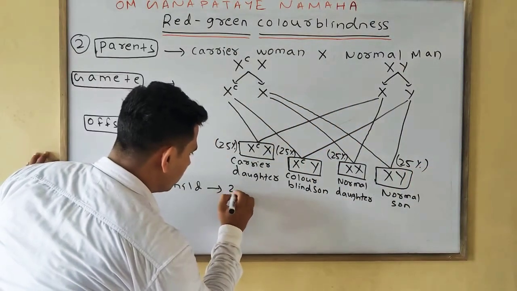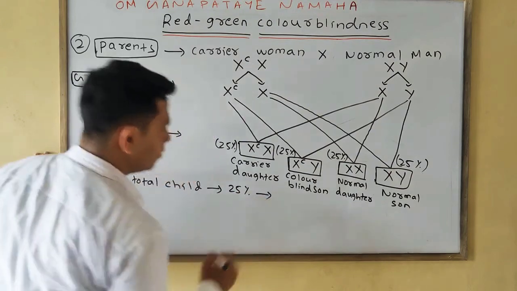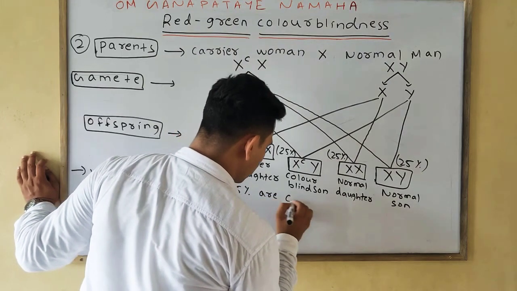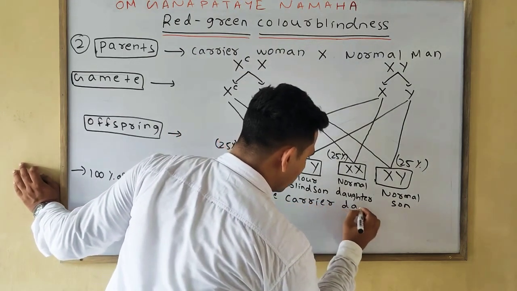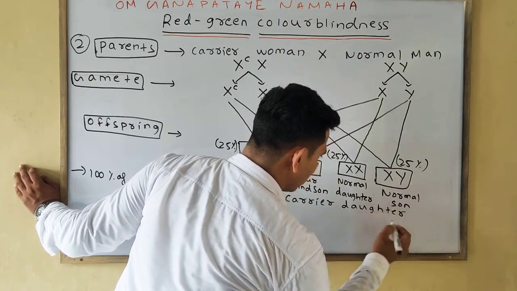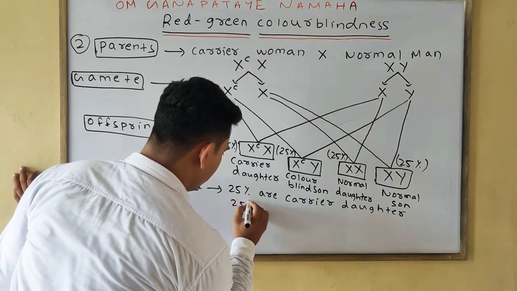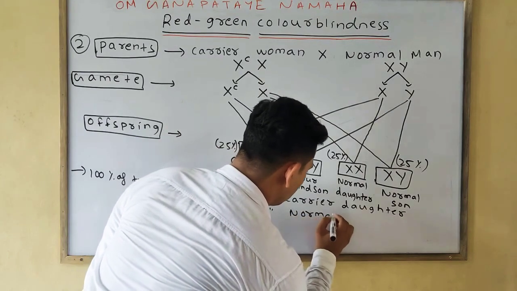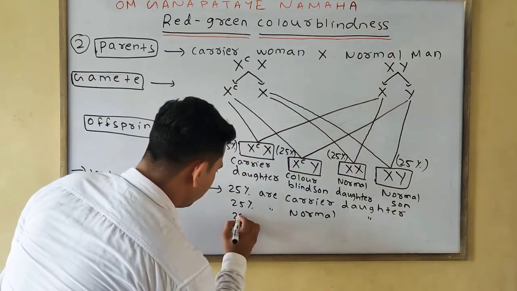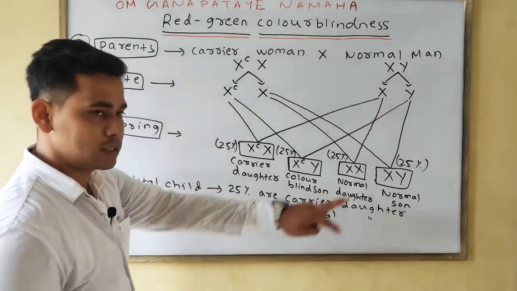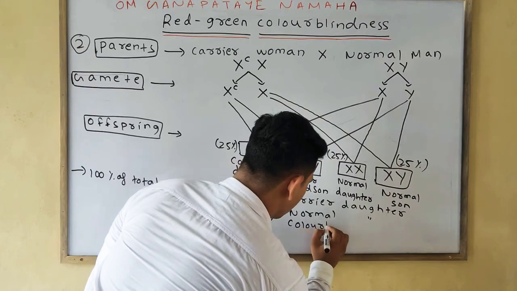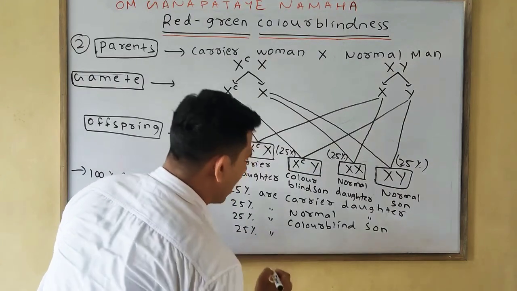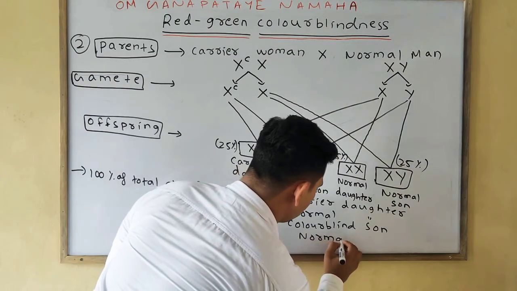So we can write 25% are carrier daughter, 25% are normal daughter, 25% are colorblind son, and 25% are normal son.